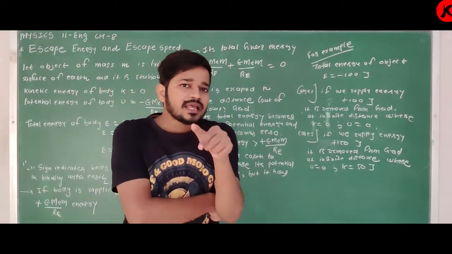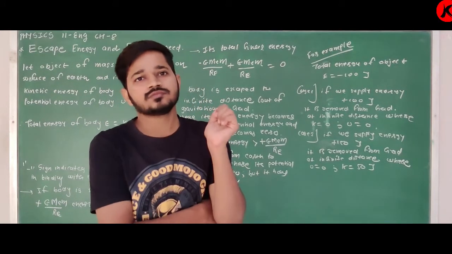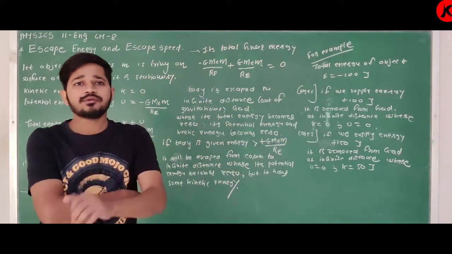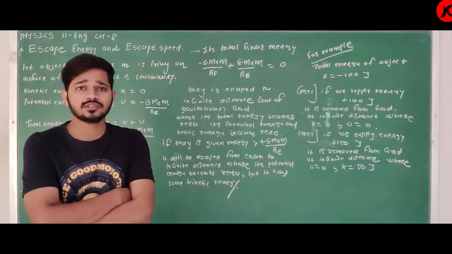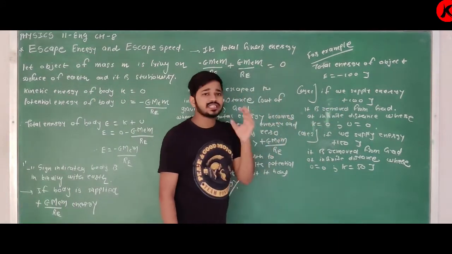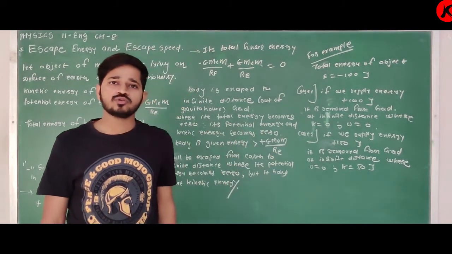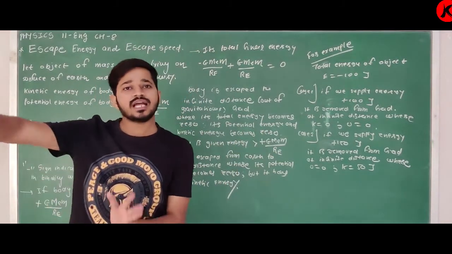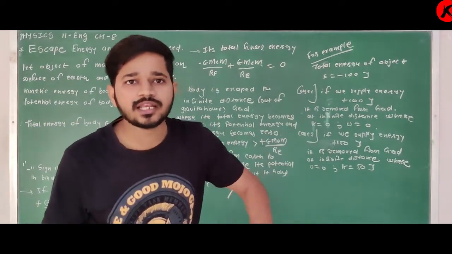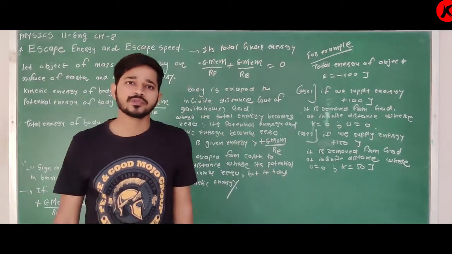But if we supply less than 100 joule, it will not escape. Clear about this? This 100 joule is the minimum energy we have to supply. We can supply more than 100 joule, but not less, to remove it from the gravitational field of Earth. Clear?